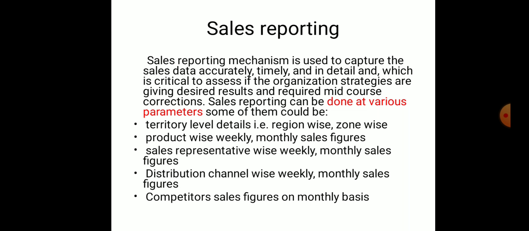Sales reporting can be done on various parameters, and some of them could be territory level details, like region wise or zone wise. Just imagine a company like Amazon, a US based company with operations in many nations. They want to know how many products are delivered by the company in India on a single day, if they have done a promotion of some kind or are running some scheme.